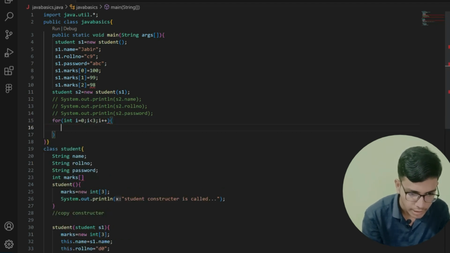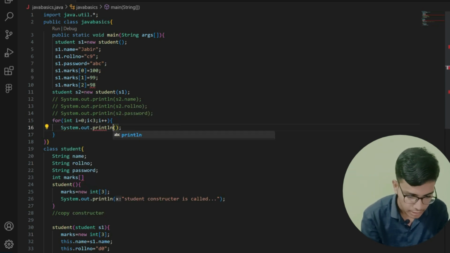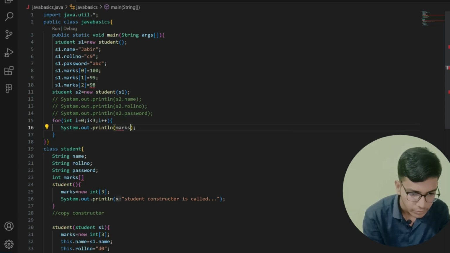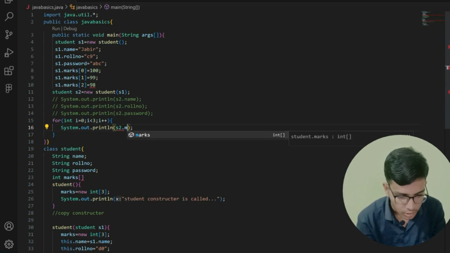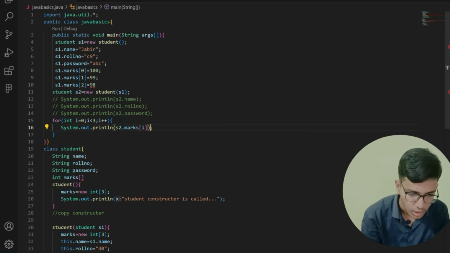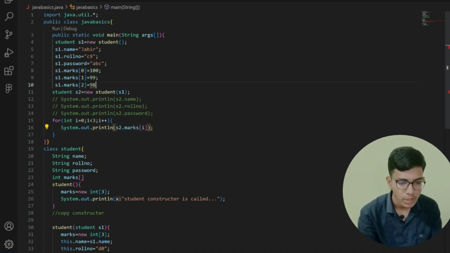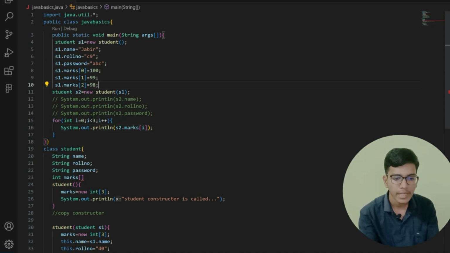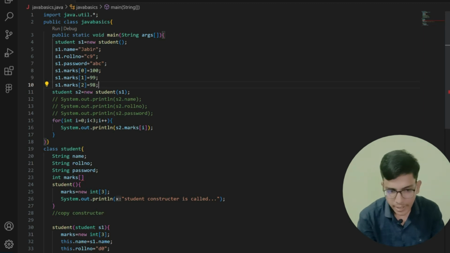In this, what I am doing, I am printing with System.out.print, and here let me give println. Now I am printing marks of s2 dot marks of i. That's all. Now you can see that whatever data I have given, I am copying that and printing it to my user.